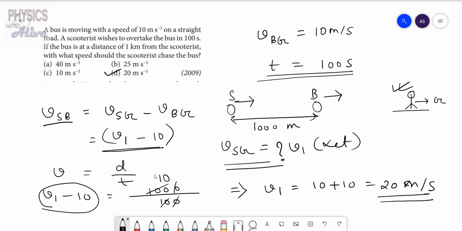So we are taking the resultant velocity as v1 minus 10. We are not taking the velocity 20, because the person who is sitting on the bus is observing that the scooter is coming towards the bus with velocity v1 minus 10 and the scooter is overcoming the distance 1000 meter with the velocity v1 minus 10. So here we are taking v1 minus 10 equal to the distance divided by the time taken. This is the major thing in the problem.